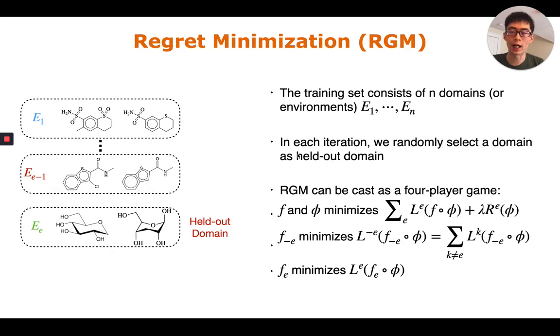To describe the forward path of our regret minimization, let's go through this simple example based on molecule property prediction. Here, the training set consists of n different domains, and in each iteration of our training process, we randomly select a domain as the holdout domain. Our regret minimization can be cast as a 4-player game between the predictor F, the representation phi, and the two auxiliary predictors.